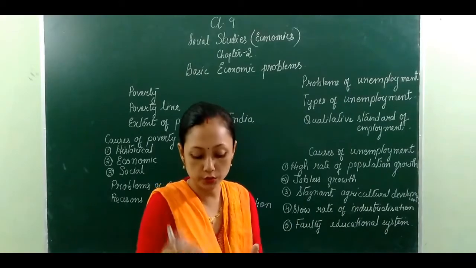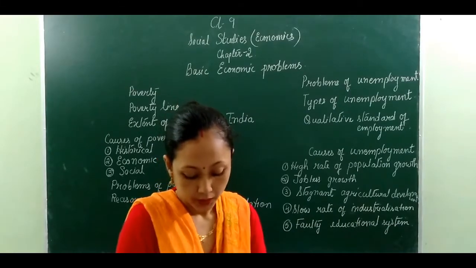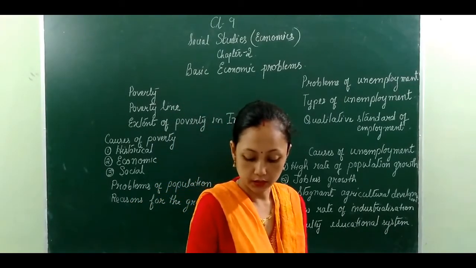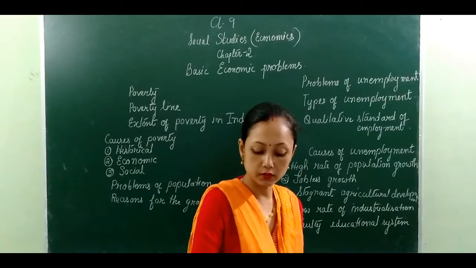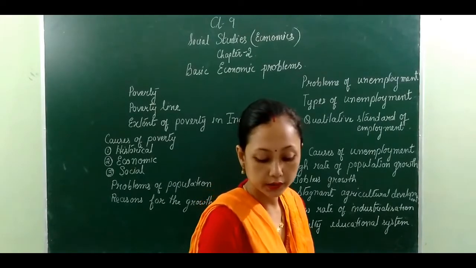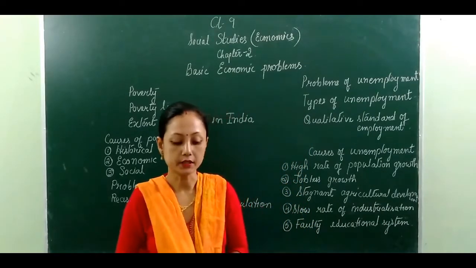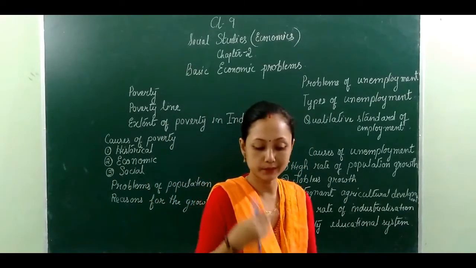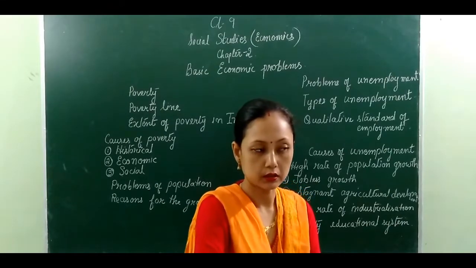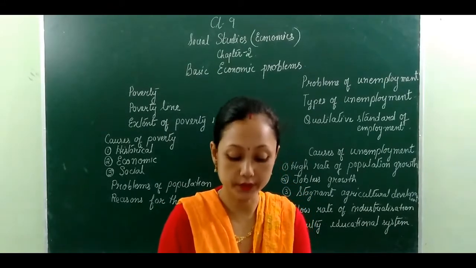Among them, one is the Professor Tendulkar committee. Another one is the Rangarajan committee. These 2 have given some different details of the poverty line.